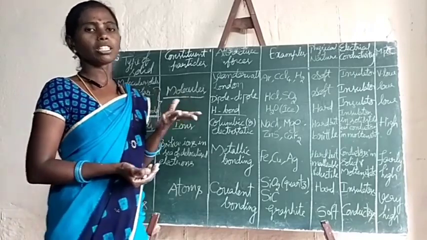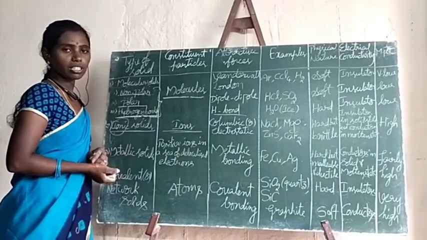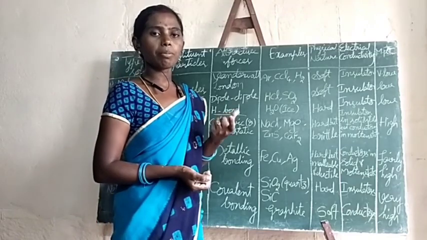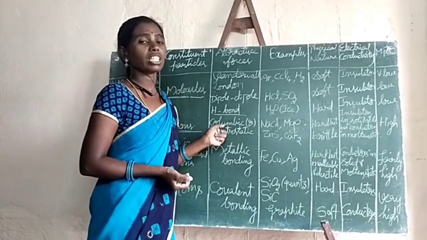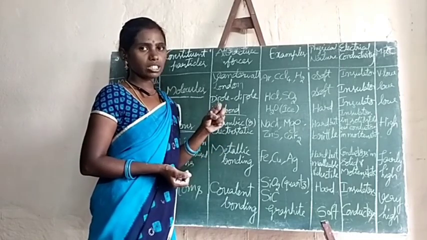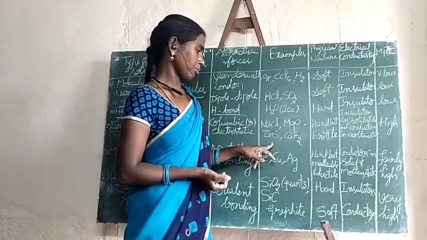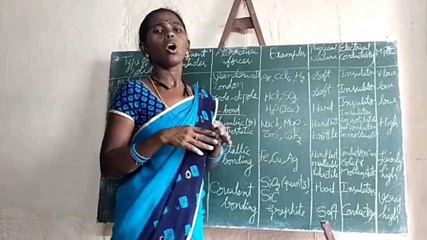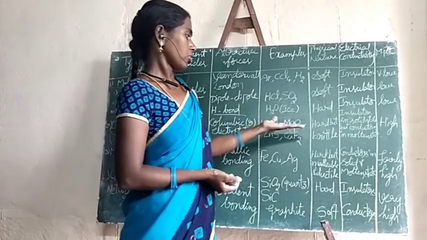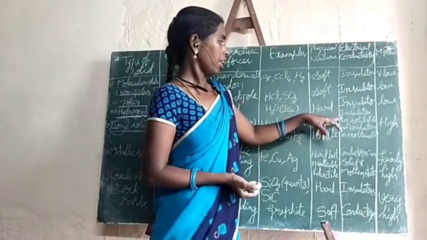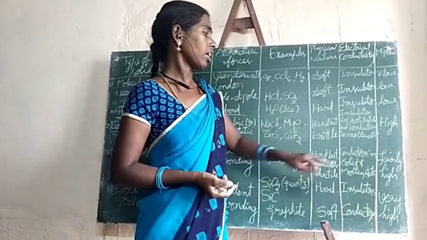The name itself indicates that ions are the constituent particles. So in between the ions, which type of forces will exist? See, Coulombic or electrostatic forces of attraction will exist. This is the strongest force. Best examples are sodium chloride, magnesium oxide, zinc sulfide, calcium fluoride. All the ionic substances are examples for ionic solids. They are hard but brittle, and they act as insulators in the solid state but good conductors in the molten state.